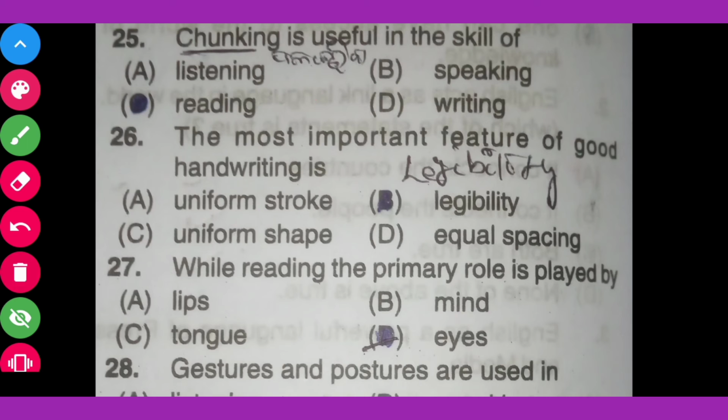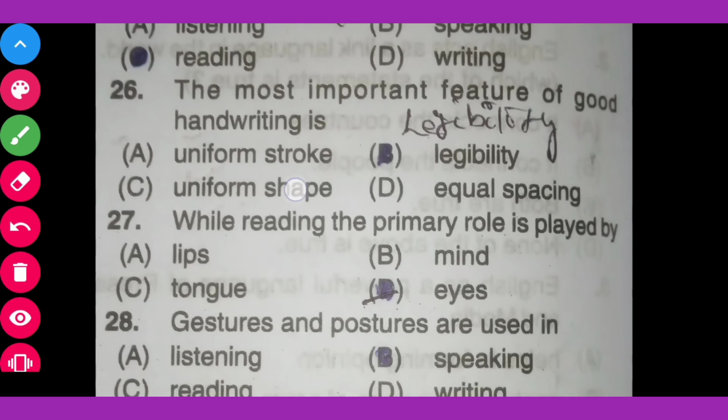Question number 26. The most important feature of good handwriting is option A uniform stroke, option B legibility, option C uniform shape, option D equal spacing. The correct answer is legibility. The most important feature of good handwriting is legibility. Then come to the next question.